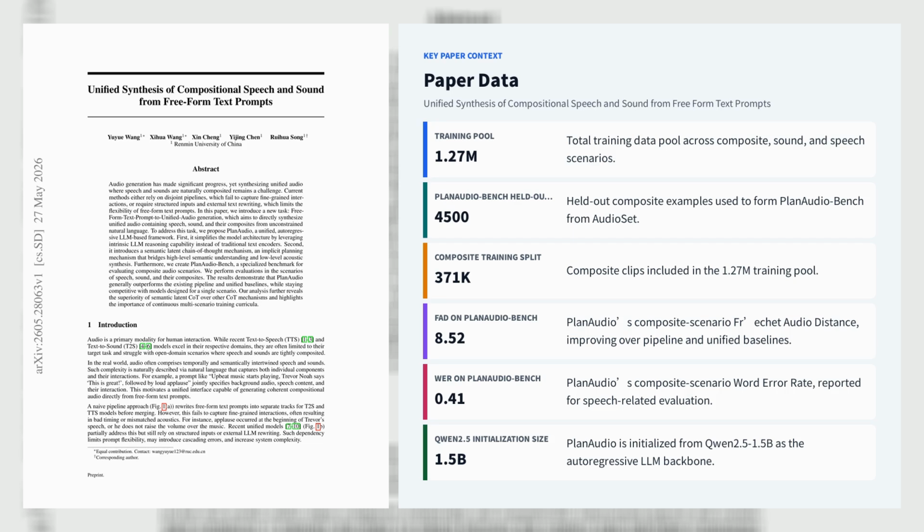The key novelty is a unified autoregressive LLM backbone initialized from Qwen 2.5 1.5B, that bypasses a separate text encoder and inserts a semantic latent chain-of-thought stage. The model first predicts a compact continuous planning sequence Z, supervised by segment-level embeddings from Audio Flamingo 3, then generates hierarchical AudioCraft codec tokens conditioned on both the prompt and Z.